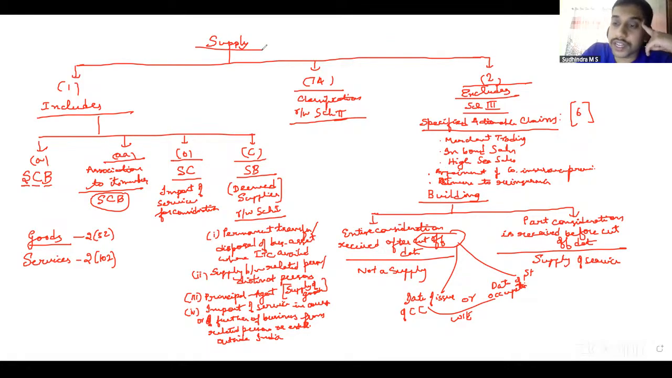Then we went on to section 8. Section 8 spoke about 2 things: composite supply and mixed supply. To check section 8, 2 conditions have to be satisfied. One, it should be a combination of more than one supply of goods or services, or both. Two, there should be a single consideration for it.